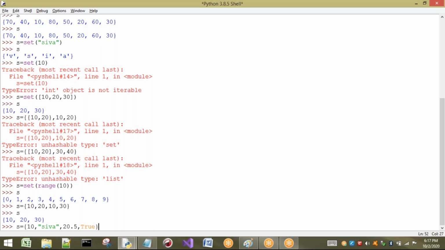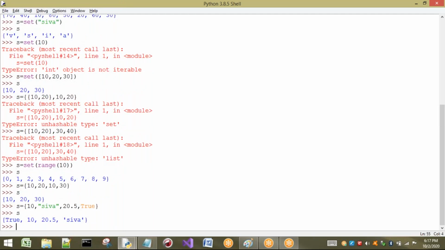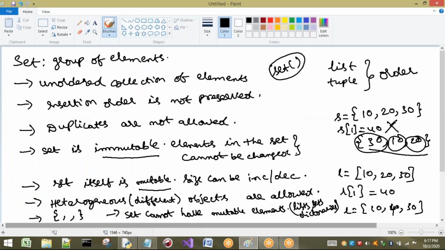I will take a heterogeneous object. Heterogeneous objects are nothing but different types of objects, or one float, some boolean also. So see, it is possible, but there will be no order, because I have inserted in some order and it is going to print in some other order. What is the reason? Your set is not going to preserve any insertion order.